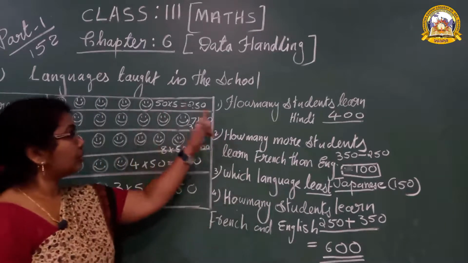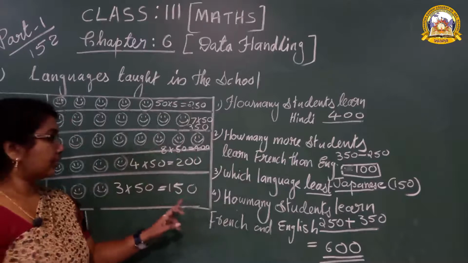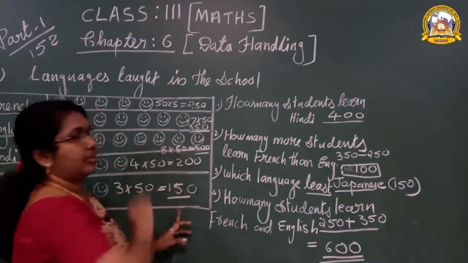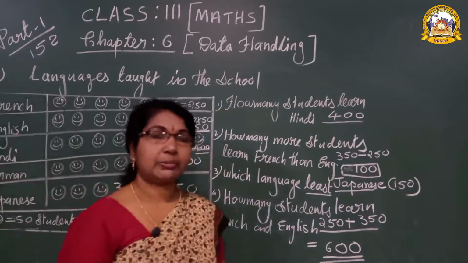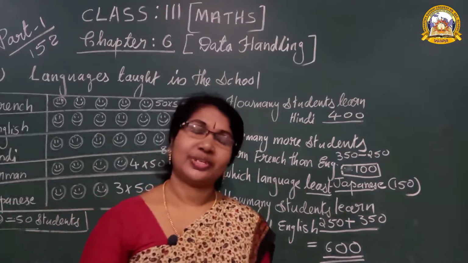I think this picture graph is very easy to work out. First from the question you should write these numbers. Then very easily you can write down the answers. Understood now? Now 2 questions remaining, we will study in the next class. Okay students.